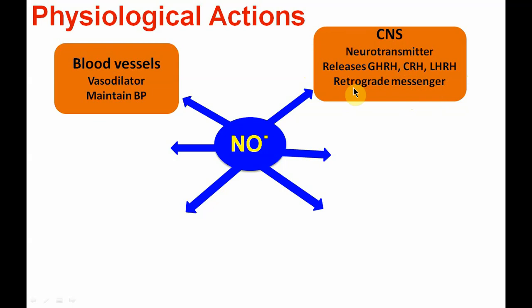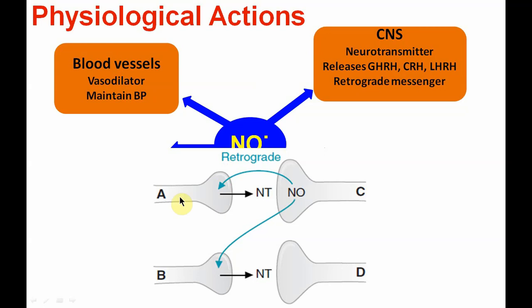So what do we mean by a retrograde messenger? If you see in this diagram, type A cell will release the neurotransmitter, which acts on the type C cells to synthesize nitric oxide, and nitric oxide diffuses and acts on the A cell to regulate the further release of the neurotransmitter.